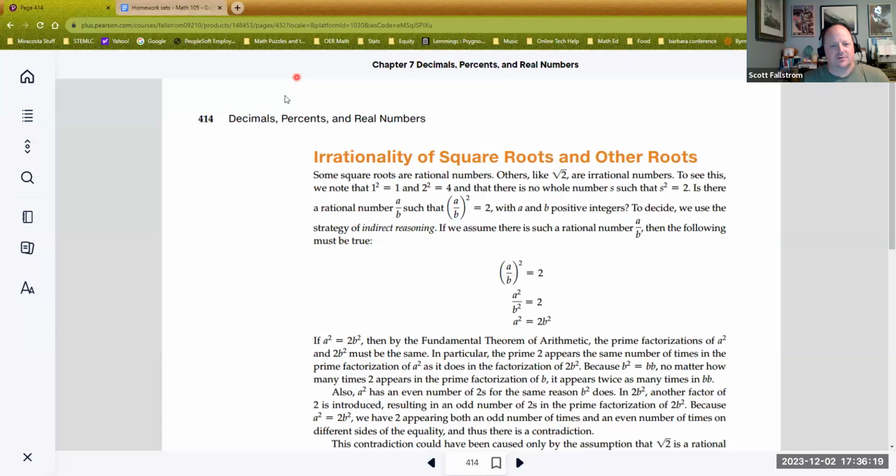So I'm going to jump into another slide here. All right, so let's take a look. We're going to start with the number, this is a pretty common one, the square root of 2. Now there's a couple ways to prove this. So let's prove it. Remember, proving it means I'm showing you that it has to be true. So I'd like to show that the square root of 2 is irrational.